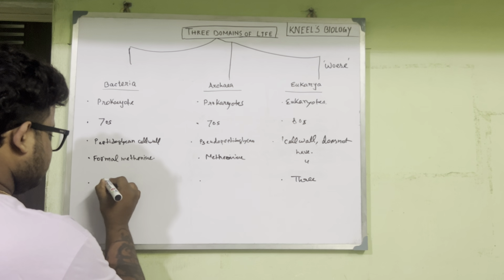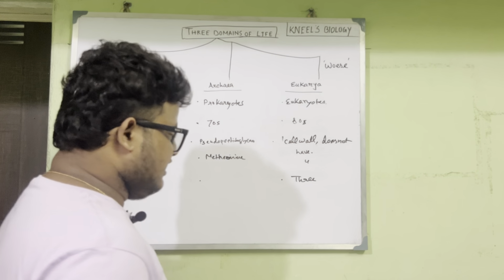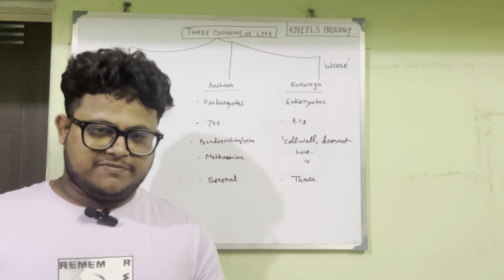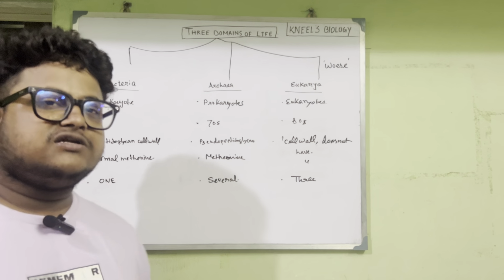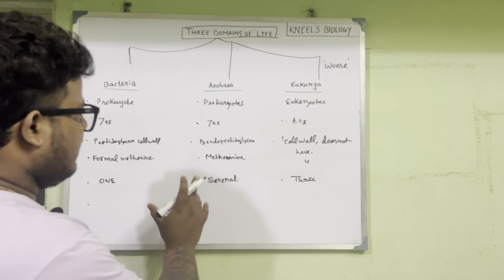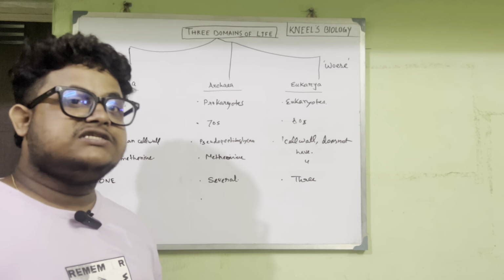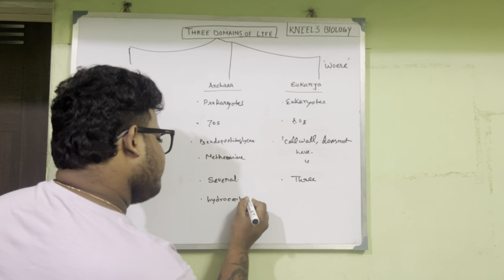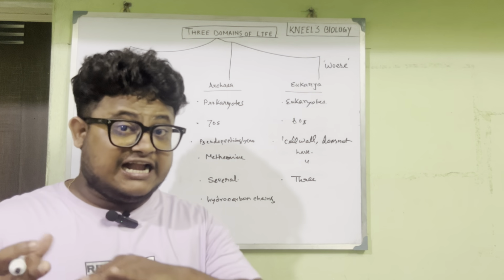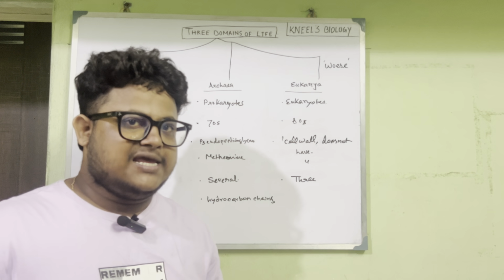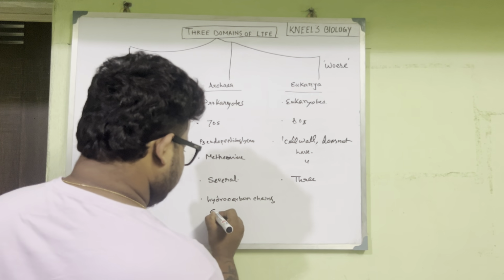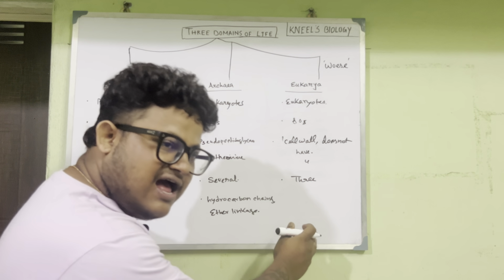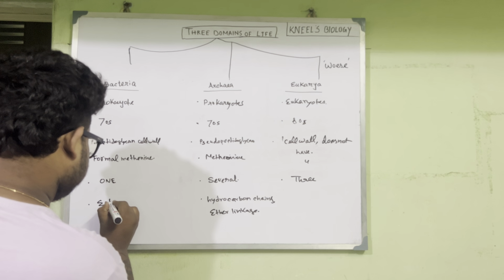Among the main structural features, if we discuss the cell membrane of bacteria, archaea and eukarya, archaea cell membrane has branched hydrocarbon chains attached with glycerol by ether linkage, and for bacteria and eukarya it is ester linkage.